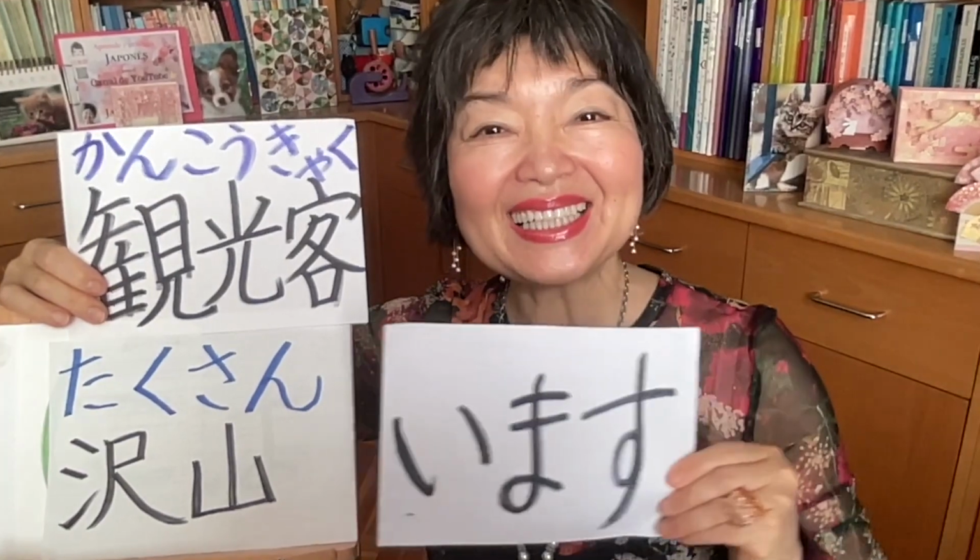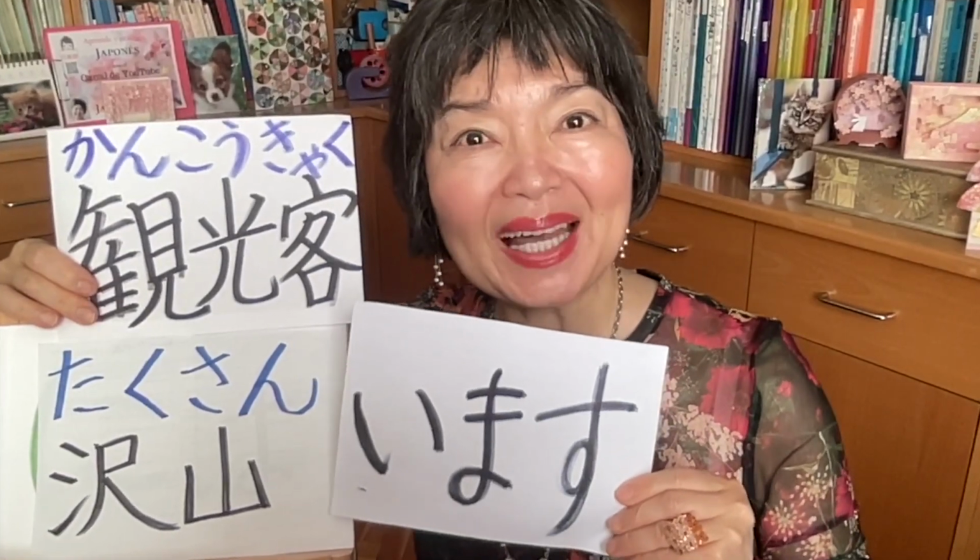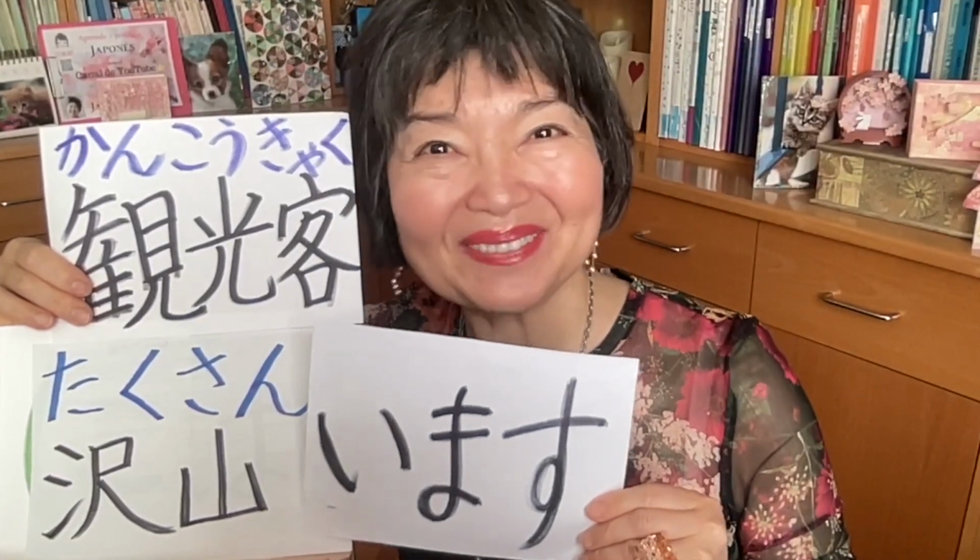At first, I'm going to say this sentence using the adverb たくさん。京都には観光客がたくさんいます。Now the same meaning but using たくさんの and a noun.